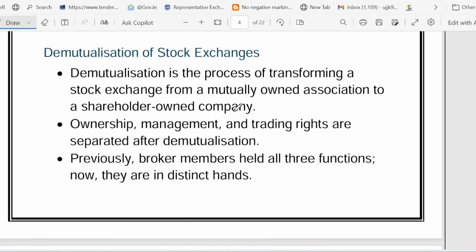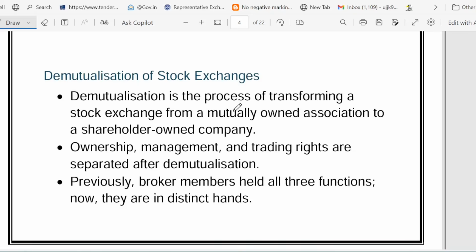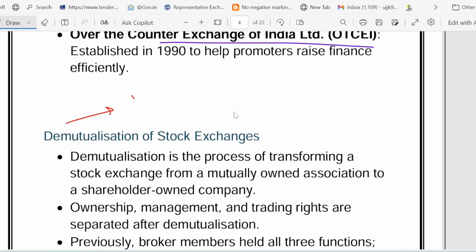Now friends, let's talk about the demutualization of the stock exchange. Imagine your local Kirana store suddenly becomes a big supermarket. That is what happened when Indian stock exchanges demutualized. Let's decode this change and how trading went digital. So basically, what is the meaning of demutualization? It means from club to company.